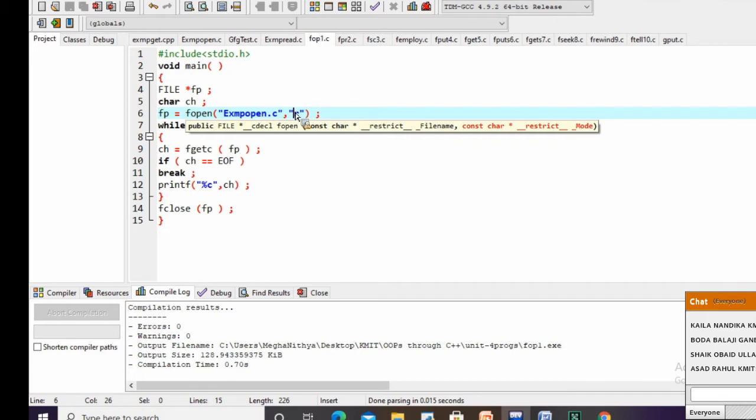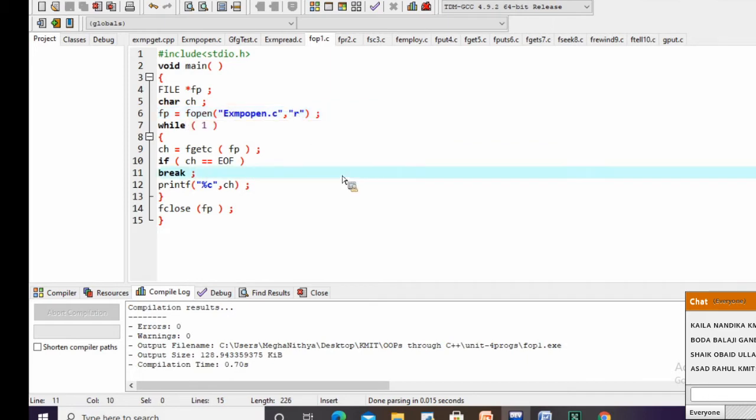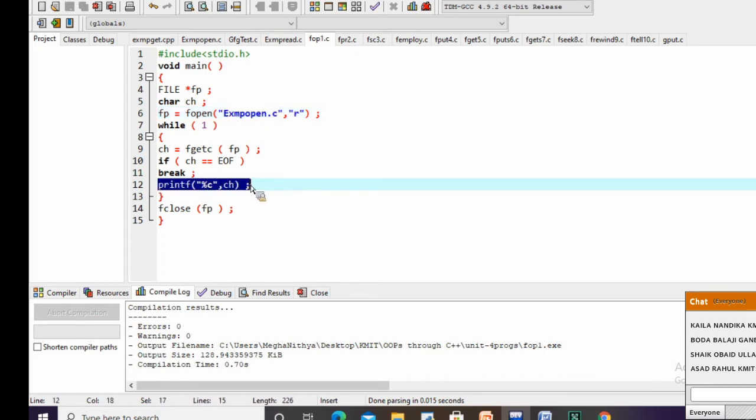So when I open this file in read mode, whatever content I have in example open.c, I am printing onto the console. That is the reason I am using printf here.